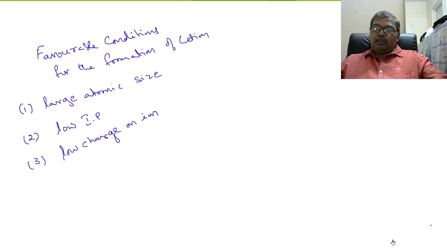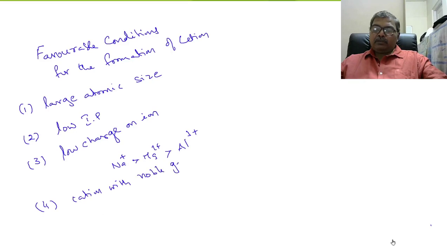That means Na+, Mg2+, Al3+. So Na+ forms readily, then Mg2+, then Al3+. Number four, cation with noble gas configuration. So these are the favorable conditions for the formation of cation.